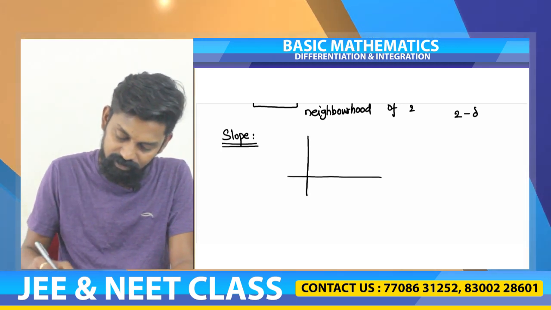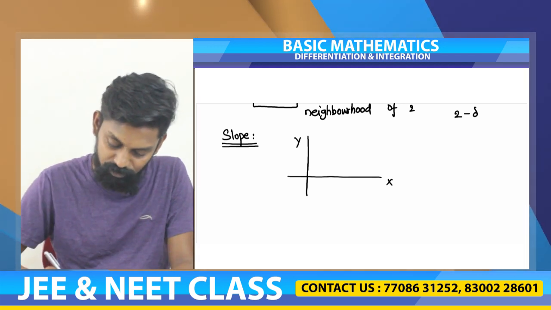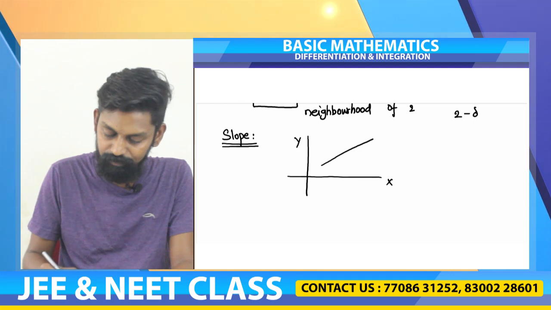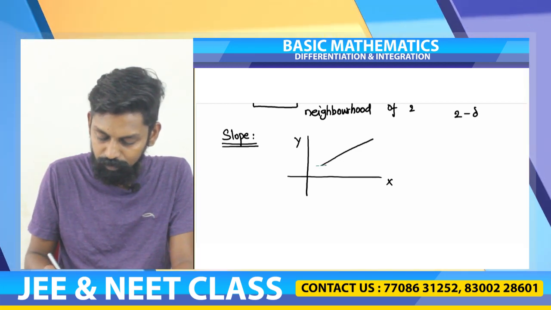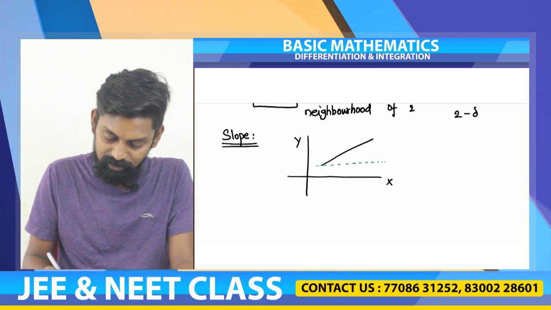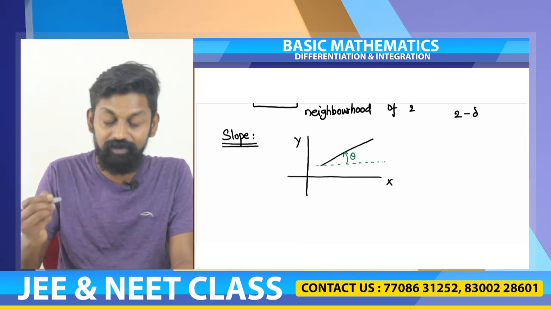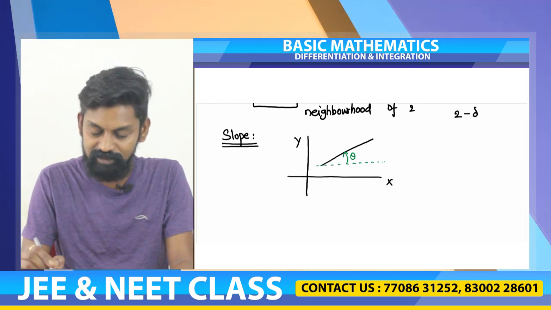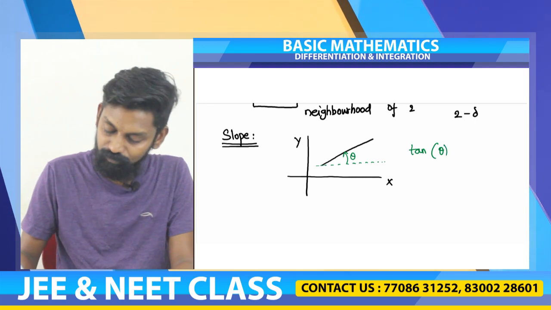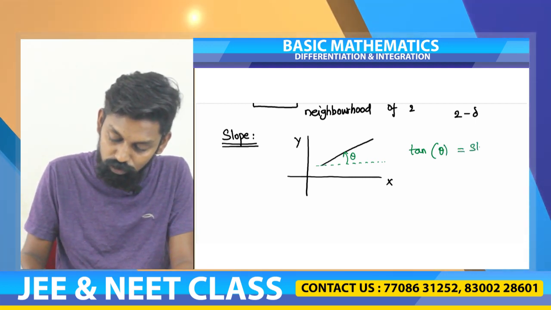So if there is an x and y axis and you have a straight line, first basic we are taking a straight line. What is the definition of slope? If you draw a line similar to the x axis and the line makes an angle theta with the positive x axis, then the tan of the angle is called slope.